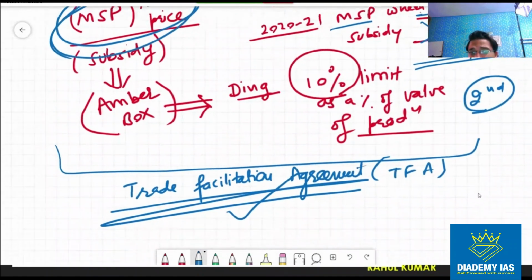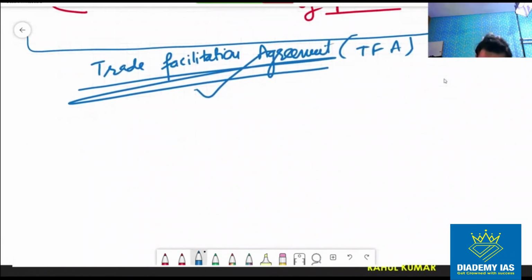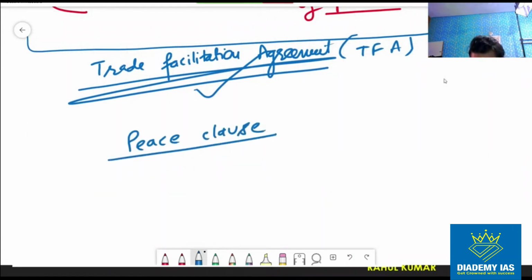This matter will not be put against India, right? So we signed a peace clause. This informal understanding is called the peace clause. This peace clause means that the matter will not be pursued against India as far as MSP is concerned, right?